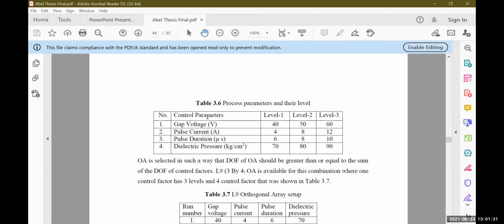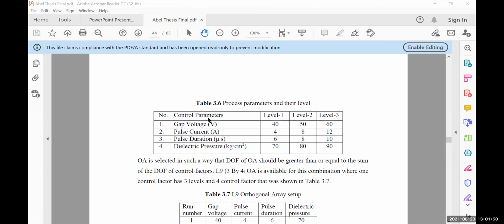So maximization of the material removal rate was one objective. At the same time, electrode wear rate. Electrode means the copper electrode he was using. There could be a different electrode also. Wearing of the electrode should be minimum. And these two conflicting objectives have to be optimized at the same time, right?